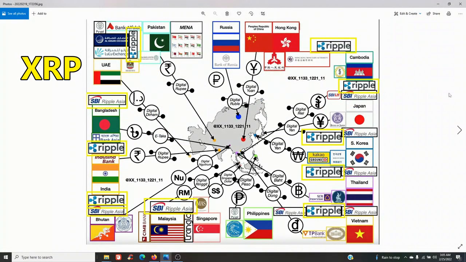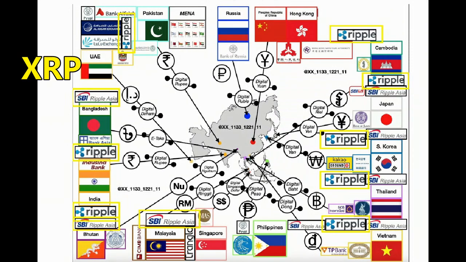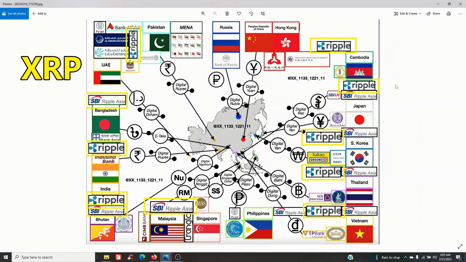Moving on. Another country graph. You've got Ripple all over the same. Once, twice, 3 times, 4 times, 5 times, 6 times, 7 times, 8 times, 9 times, 10 times. And I probably missed some, to be honest. That's 10 acknowledgements of Ripple dealing with the Asia continents.